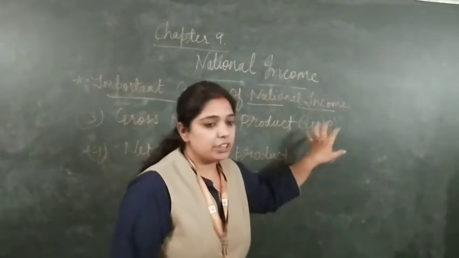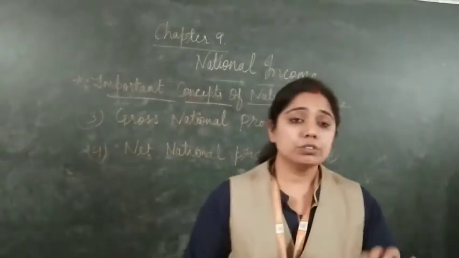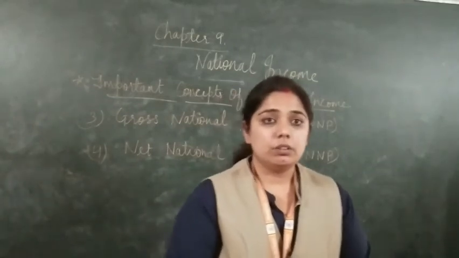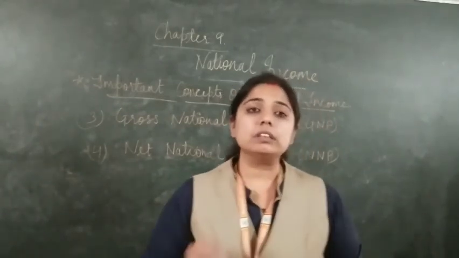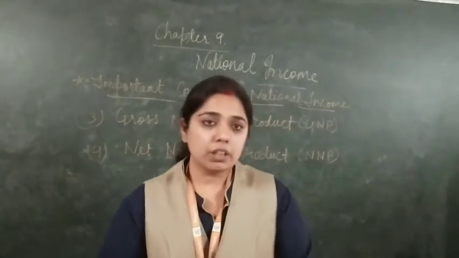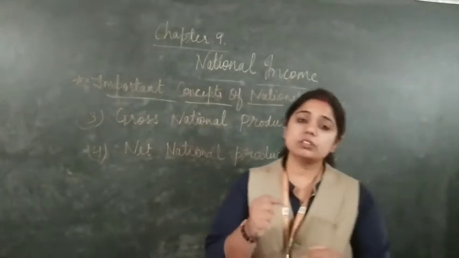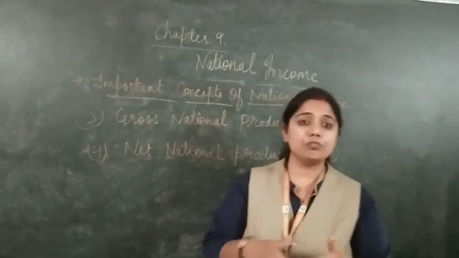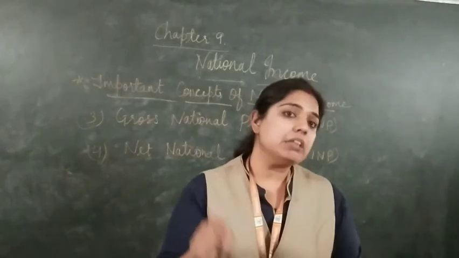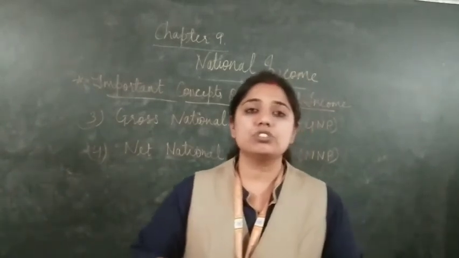So this is GNP. The production done by the citizens within the country limit is known as GDP, which we have learnt. Now the sum of all the value of the production of the country produced in a year is known as GNP.